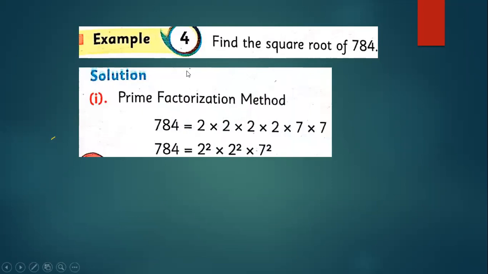But the method, this is the example for the prime factorization method. By prime factorization, we mean that when we multiply 2 into 2 into 2 into 2 into 7 into 7, this will give you this number again. But how will we find this? This is again a task. Sir, by division. By division, yes. By dividing 784, we will divide by 2.